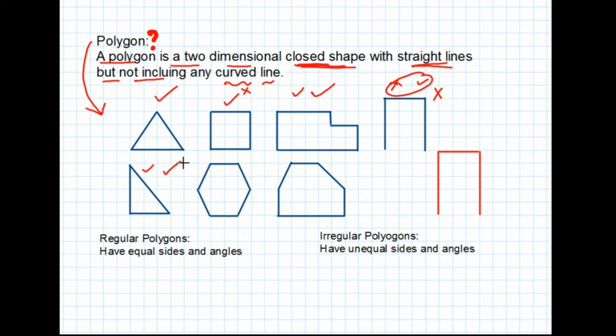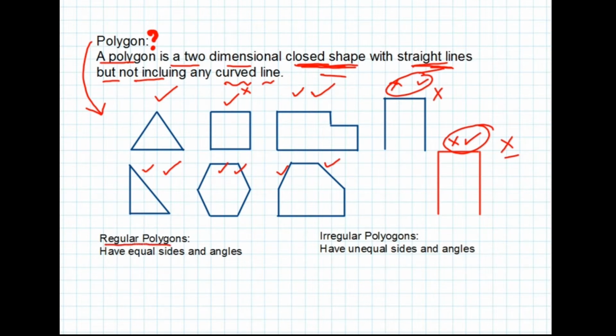Next shape is also a polygon known as pentagon, having a closed shape with all sides of straight lines. Another shape is also a polygon known as hexagon, having a closed shape with all sides of straight lines. Next shape is not a polygon, which is not a closed shape.